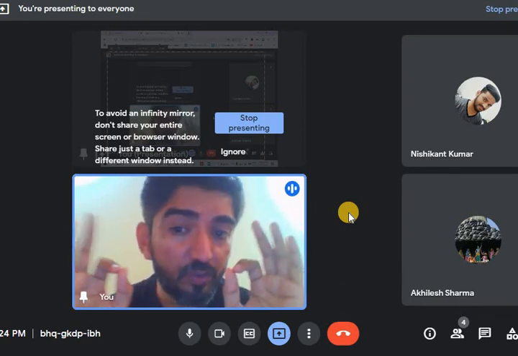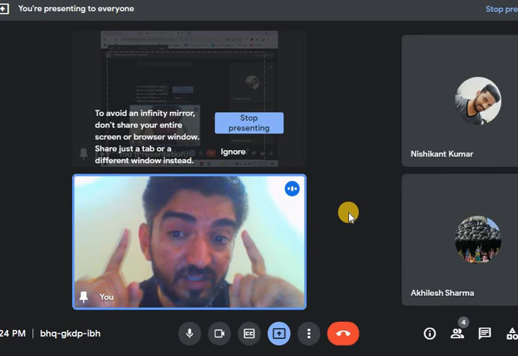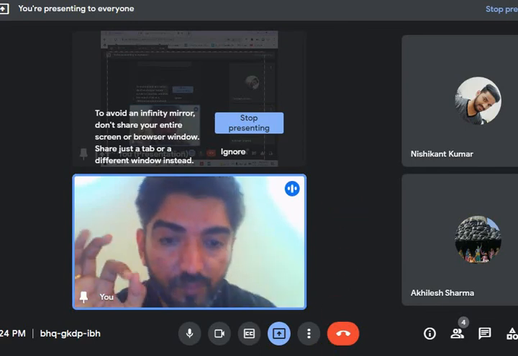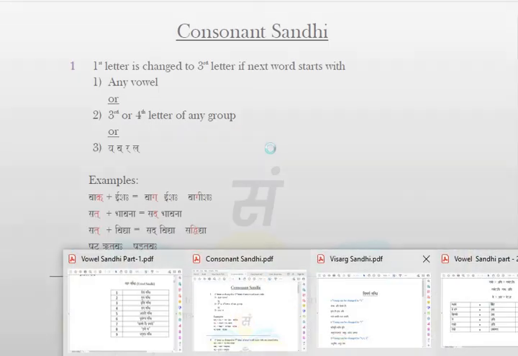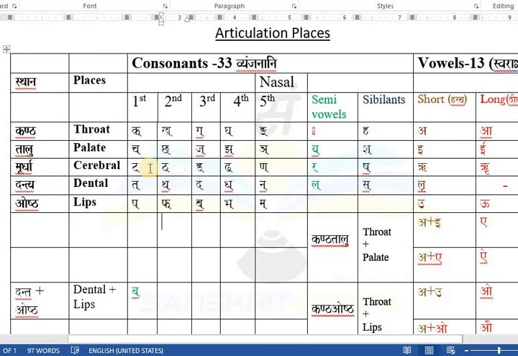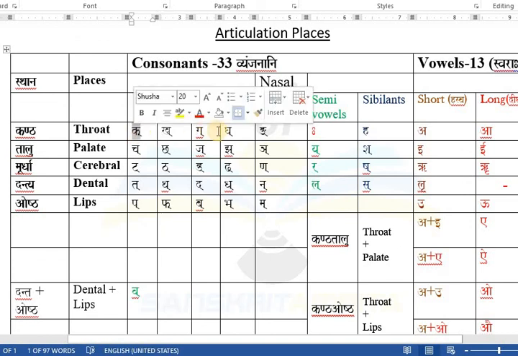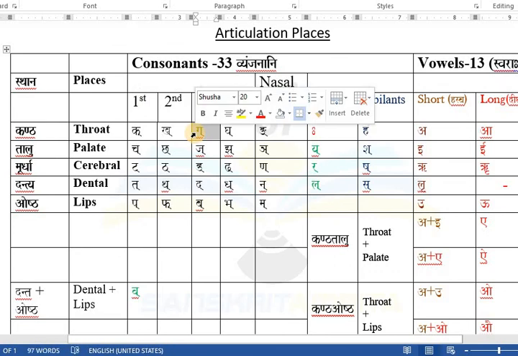What you need to understand in consonant sandhi rule, listen to me carefully. First of all, as basic knowledge, you must be aware of these consonants. Here is the first consonant, ka. Sometimes, students, that first letter ka can be converted to the third letter directly.